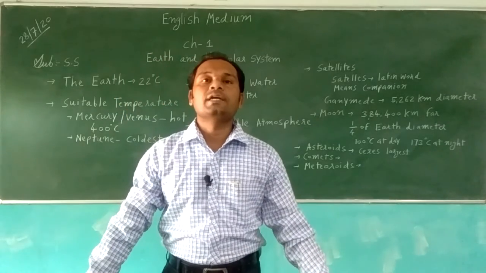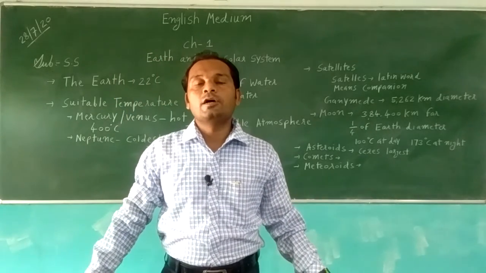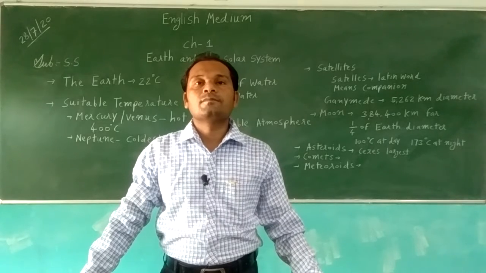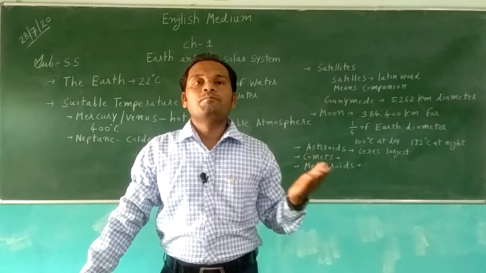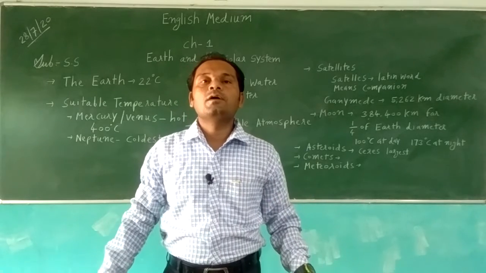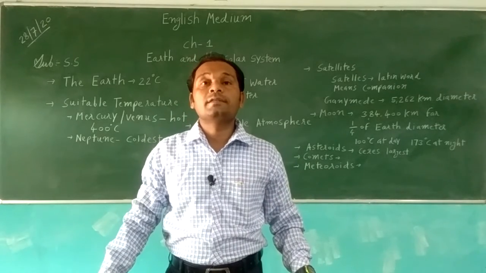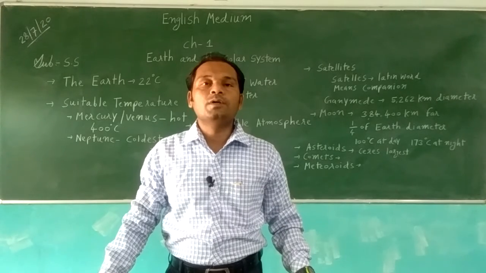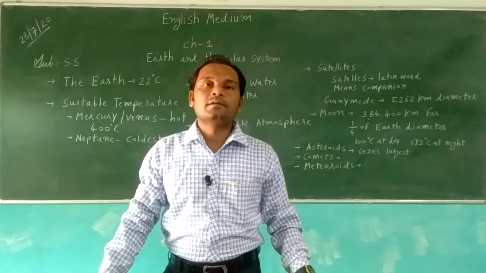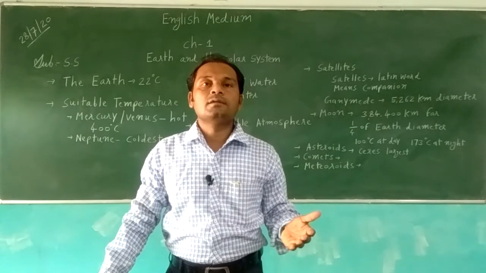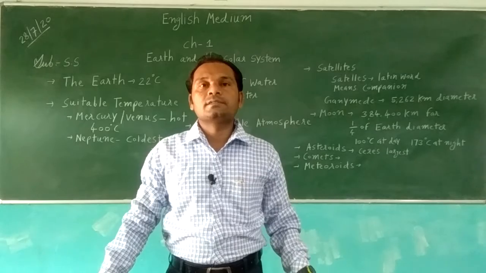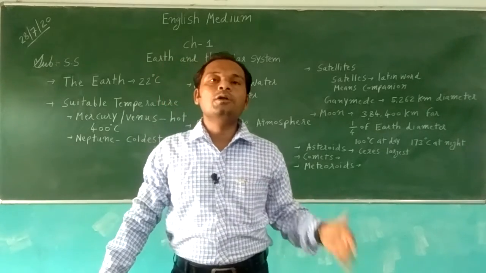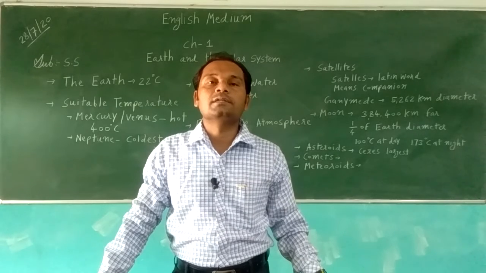There is the presence of gases like oxygen, carbon dioxide, nitrogen, and ozone. There is a big blanket of air and these gases which protect us from the heat of the sun. You know well that the layer of ozone gas will protect us from the harmful ultraviolet rays of the sun.